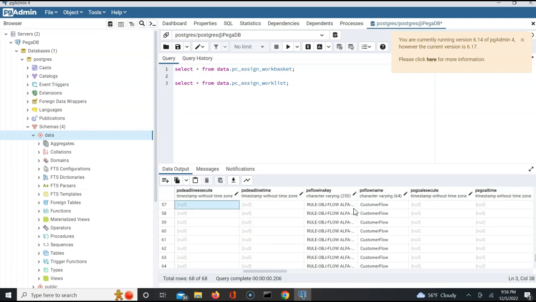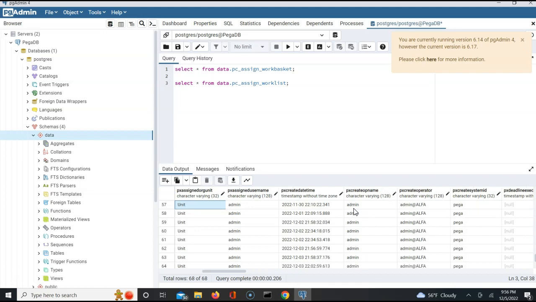The takeaway here is that every time an assignment is routed to a work list, it gets added to this particular table, PC underscore assign underscore work list. You can filter it based on the operator if you want.